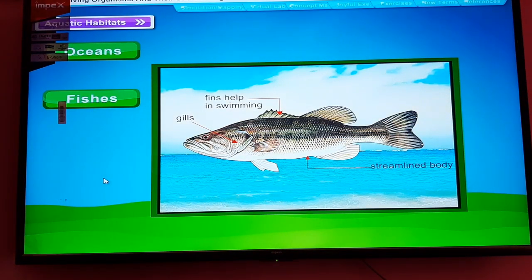Fishes show the following adaptations. The body is streamlined, which allows fast locomotion in water while swimming. The skin is covered with waterproof scales, which protect it from decaying in water. Fishes have gills that can extract oxygen dissolved in water. Swimming is done with the help of fins.